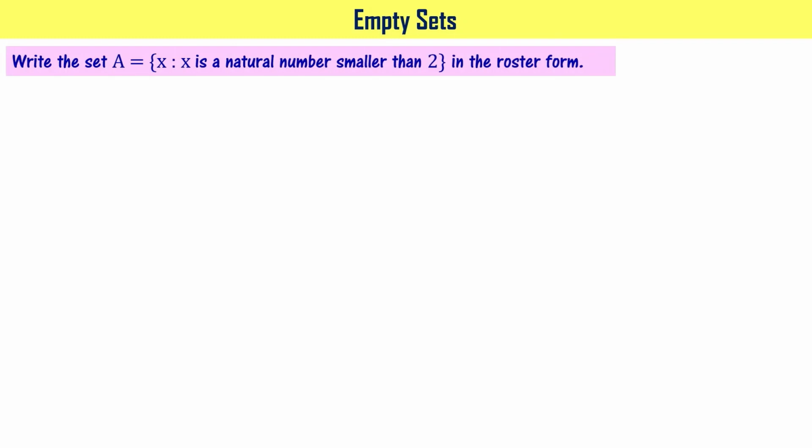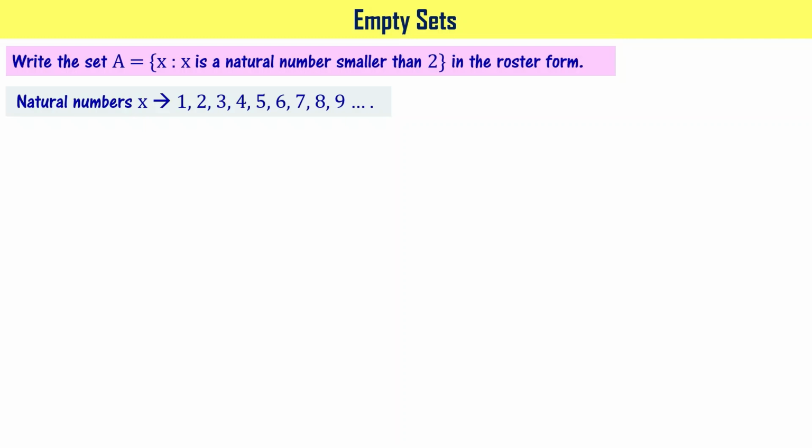Let us now learn about types of sets. First, let us understand about empty sets. Write the set A equal to {x : x is a natural number smaller than 2} in the roster form. We know the natural numbers are 1, 2, 3, 4, 5, 6, 7, 8, 9 and so on, right?